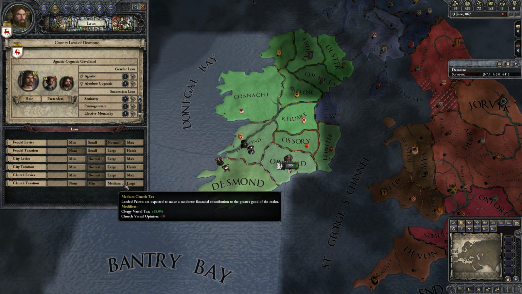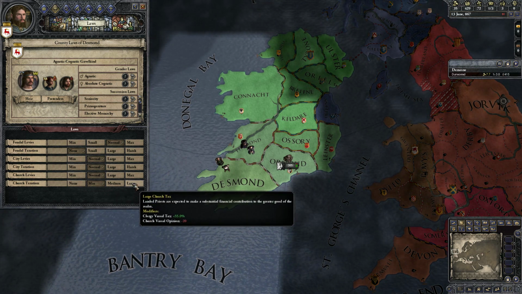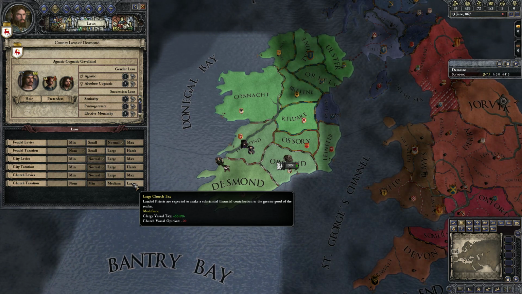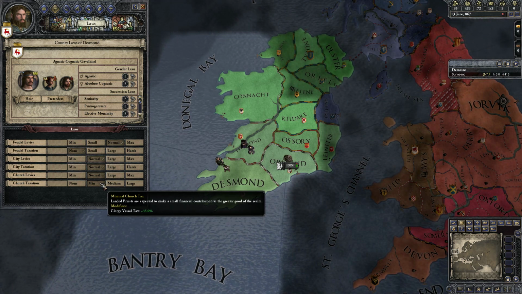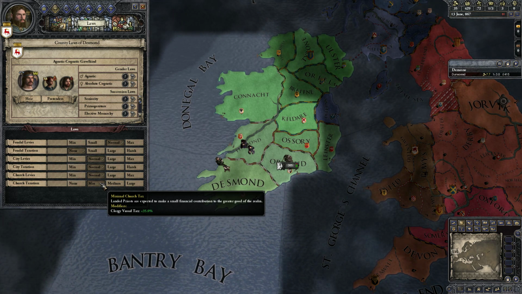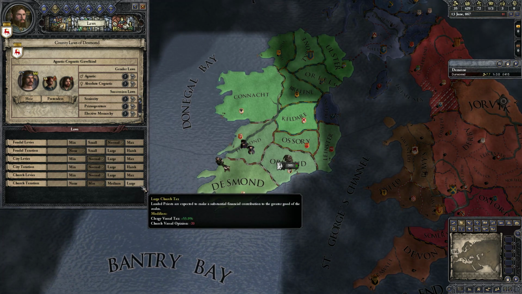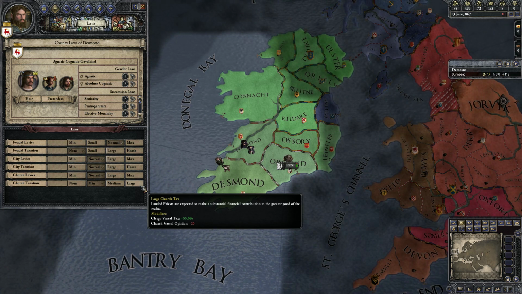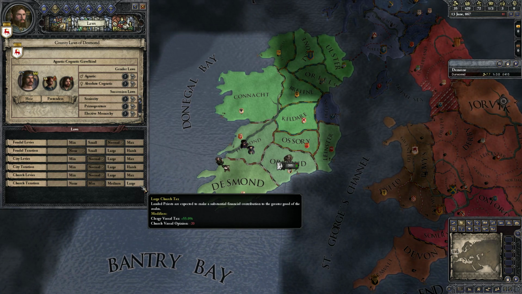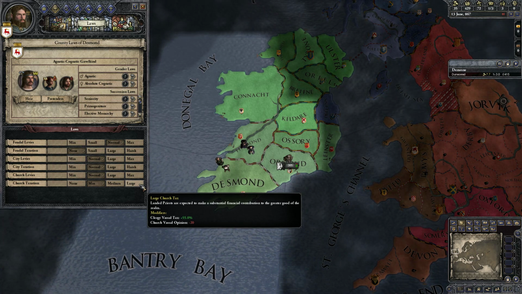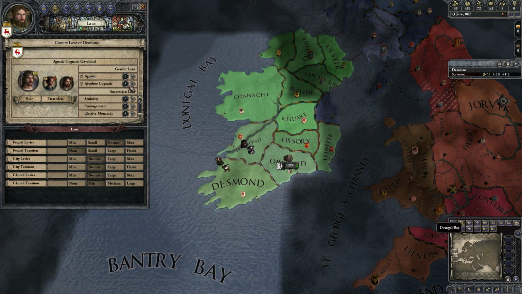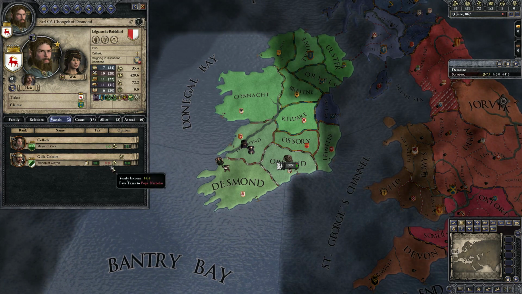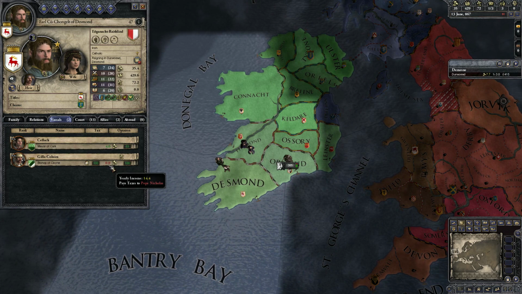Now, if we were to raise church taxation, then what would happen is that we would get a larger clergy vassal tax modifier. It would go from 35% of their income to 55% of their income, but it would also make all of our church vassals like us by 20 opinion less, or 20 opinion fewer would actually be proper English. So the problem with this is that right now, when we look at our current vassals, our current Bishop of Cloyne is not paying us any taxes. He pays taxes to Pope Nicholas.